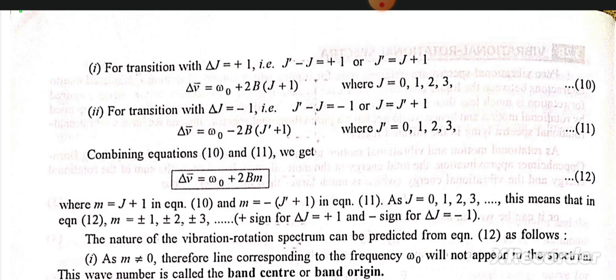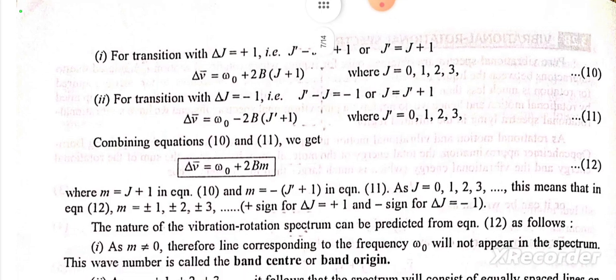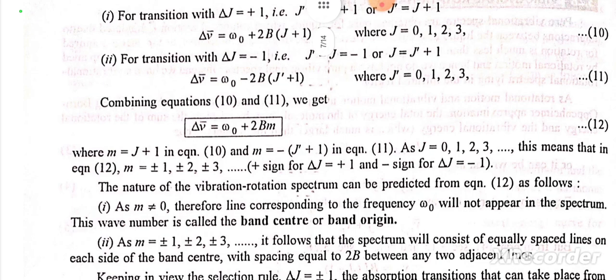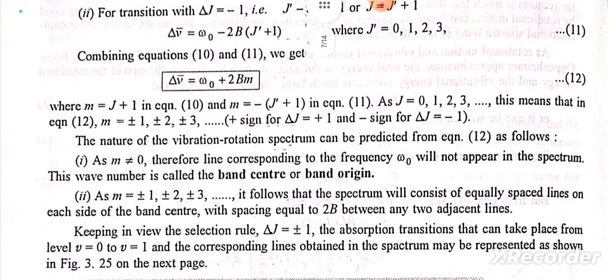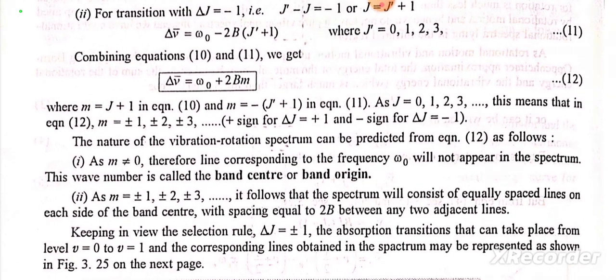For transition with ΔJ is equal to minus 1, that is J' minus J is equal to minus 1 or J is equal to J' plus 1, Δν̄ is equal to ω0 minus 2B(J'+1), where J' is equal to 0, 1, 2, 3. Combining equation 10 and 11, we get Δν̄ is equal to ω0 plus 2Bm, where m is equal to J plus 1 in equation 10 and m is equal to minus (J'+1) in equation 11, as J is equal to 0, 1, 2, 3.